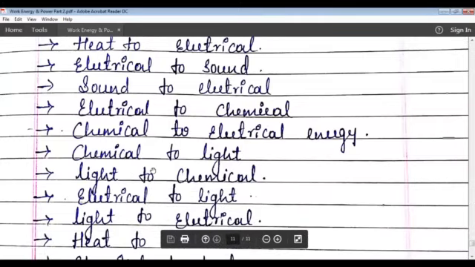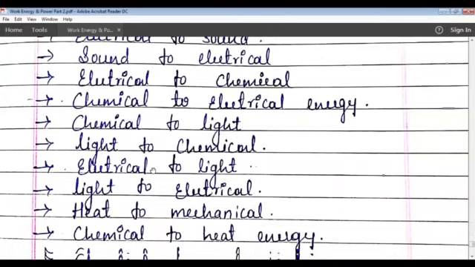See, the light energy which we obtain from the sun is absorbed by the green plants. So they go through several processes, and they convert the light energy into chemical energy to prepare food.